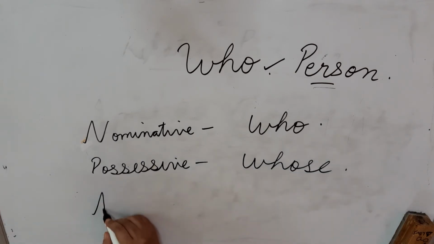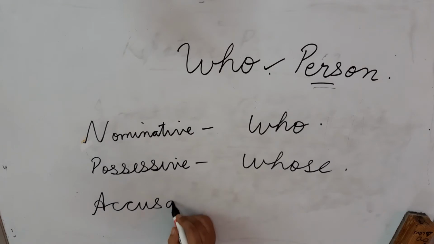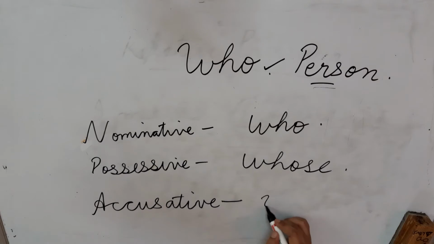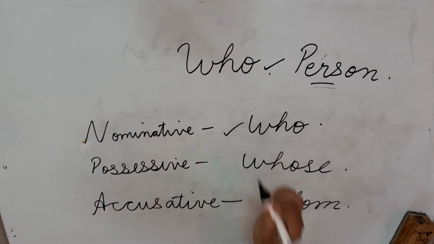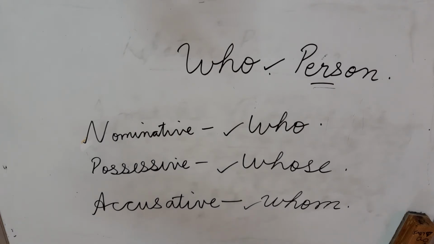And in the accusative case, which is directing you towards the object, it is whom. Sometimes it is written that who replaces whom, but that is done in informal English. So we are not going to see those exceptions which will only confuse us. So nominative case who, possessive case whose, and accusative case whom. Remember this one thing. Let us move on.